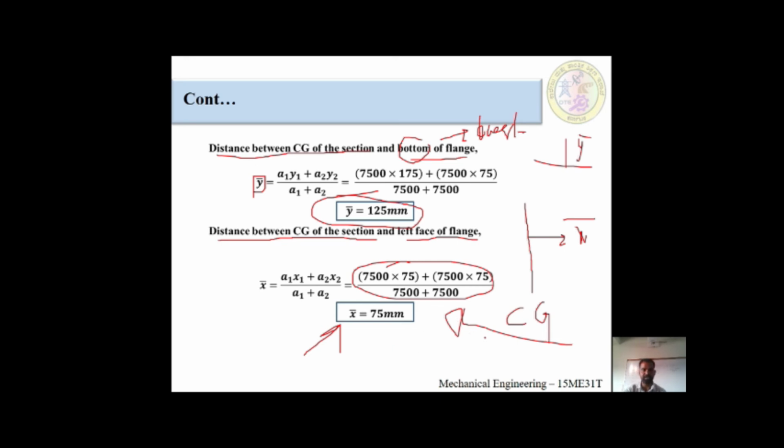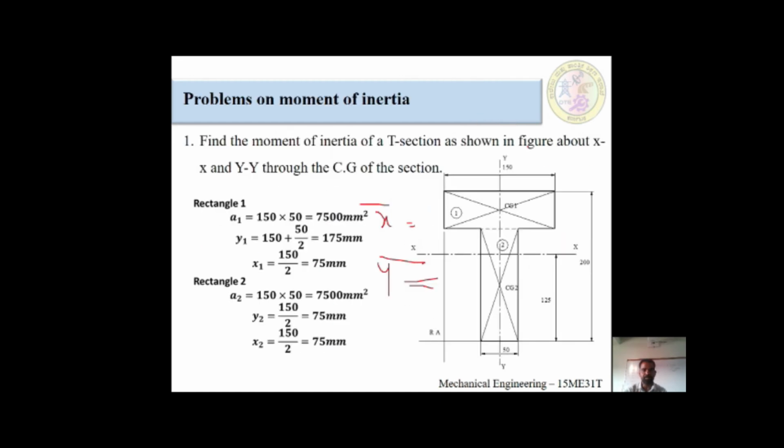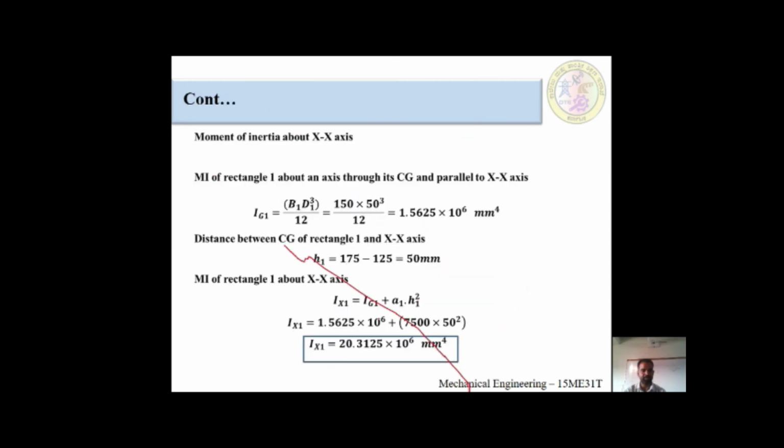Okay, I am moving to the next slide. In the problem, we have to find the moment of inertia about the x value and y value. Both we have to find out. For that reason, I am first taking the moment of inertia about the x-axis. As I told in the previous slide, the procedure is to split that section and individually find the moment of inertia. This would be rectangle 1, and the next slide is rectangle 2.